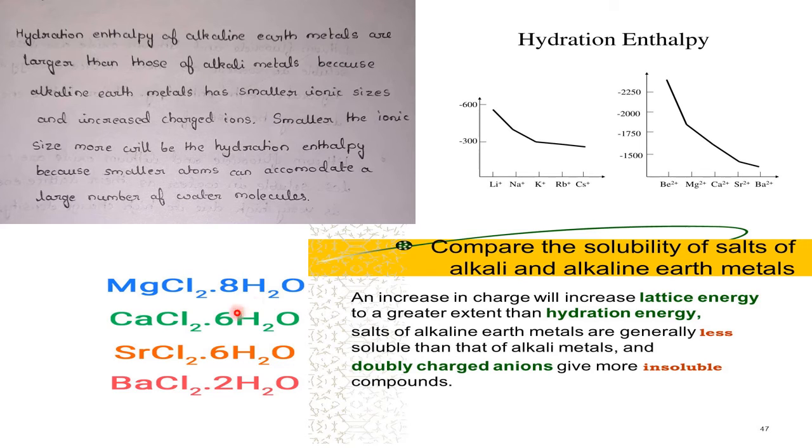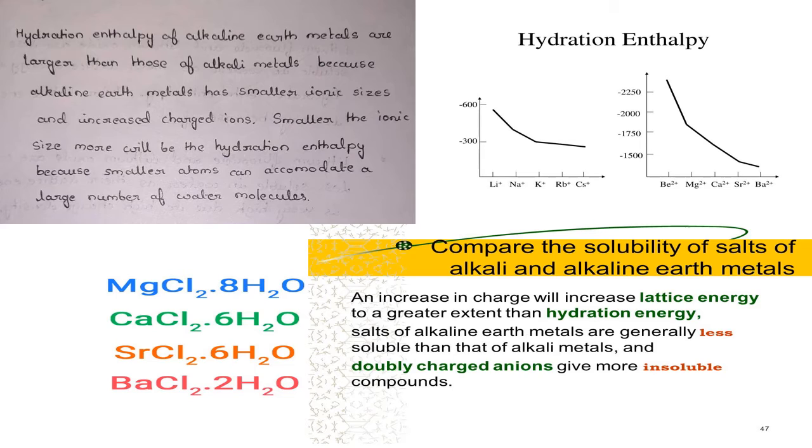That's why they are also hydrated. All are hydrated. Many water molecules you will find in their structure. This is called water of crystallization. Magnesium, calcium, strontium, barium, compared to alkali metals. Here you see hydration enthalpy graphically for the alkali metals and the alkaline earth metals. This graph will clearly prove that they have a higher hydration enthalpy.